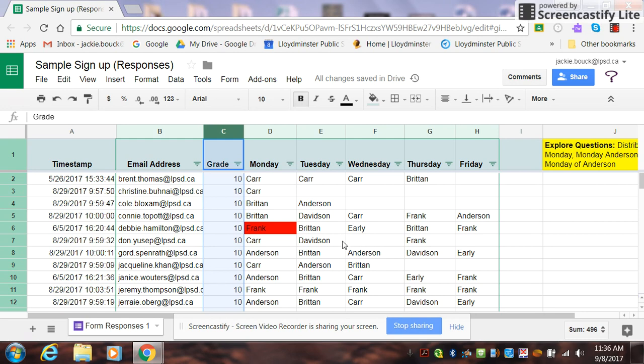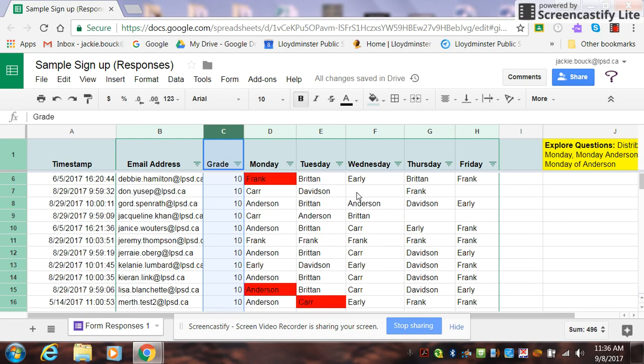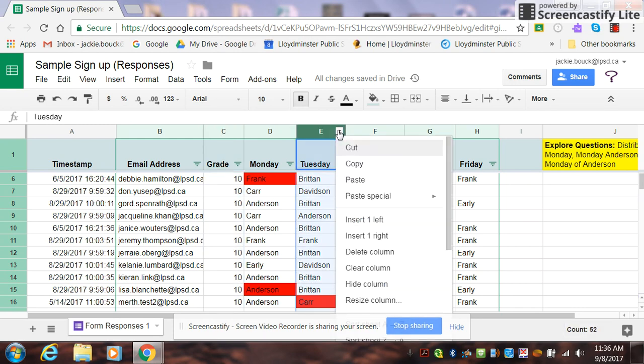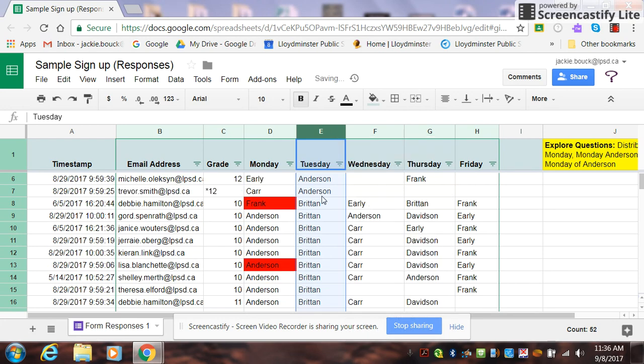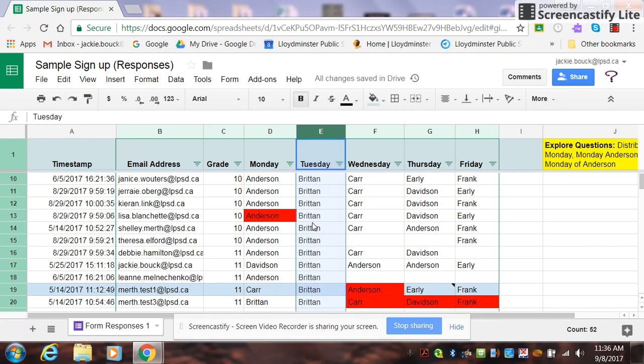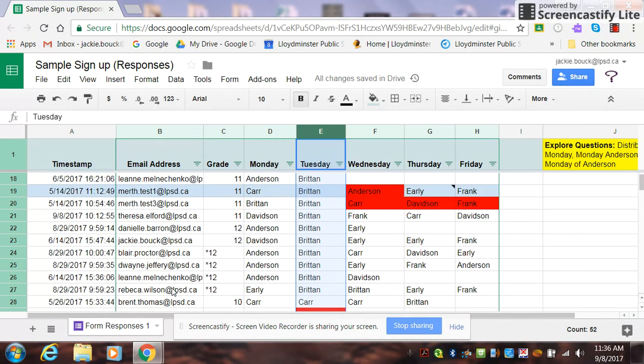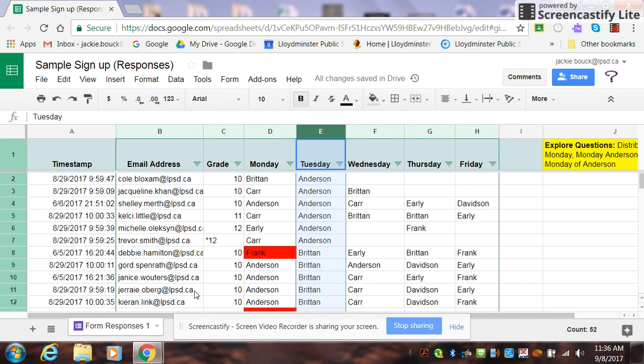The other thing we can do is, as we've got the session, we can sort it in terms of who's coming and what grade. As a teacher, I'm going to find out who's in my class. So I'm just going to go up and filter. I just hit that little arrow and filter. When I filter in alphabetical order, I know who's coming and who to expect. That helps me prepare for you when you are coming to my session.